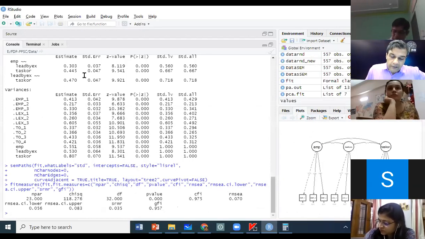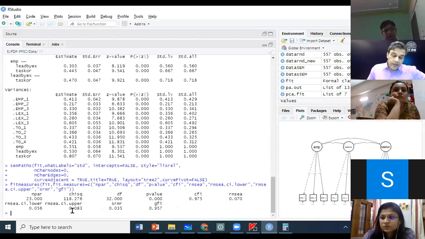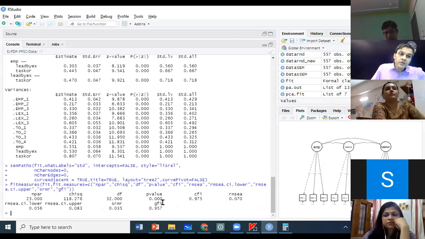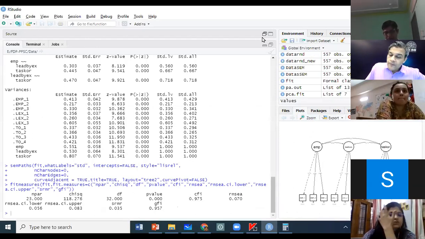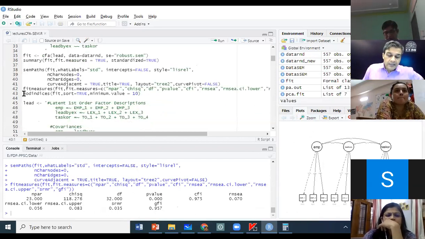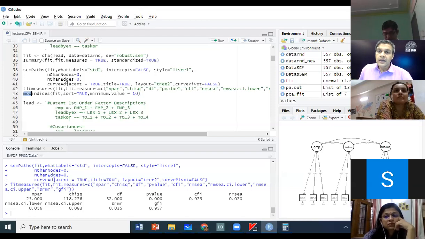And we did this analysis. We saw this model. And we are seeing that our chi-square is not very good. It needs to be improved because we are getting a p-value less than 0.001. So what do we do? Now there is a command, the last thing that you see, called mod indices. Mod indices means modification indices.